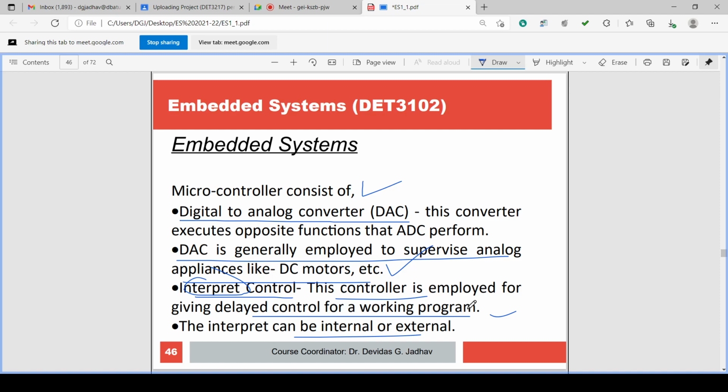You must have studied the interrupt, isn't it? Interrupt may be internal or external, and it can be used as an interrupt controller.